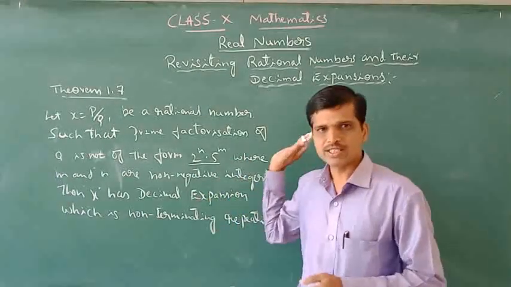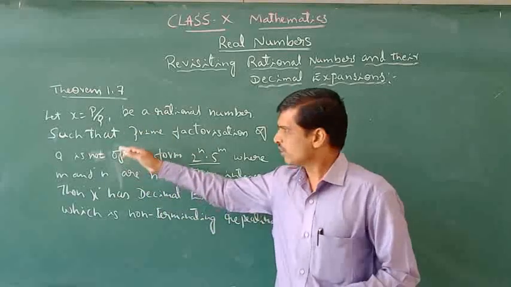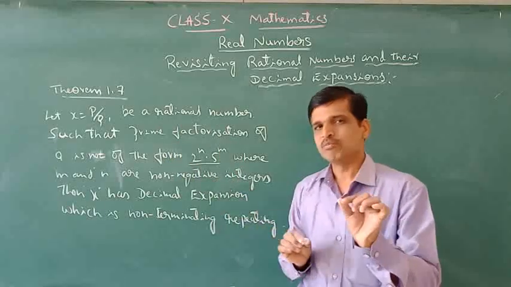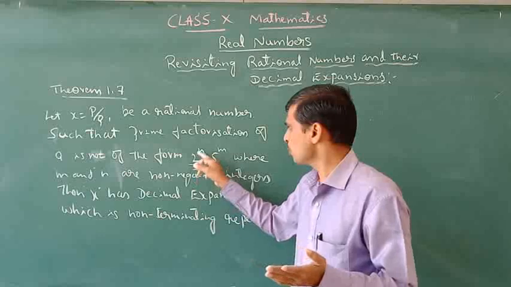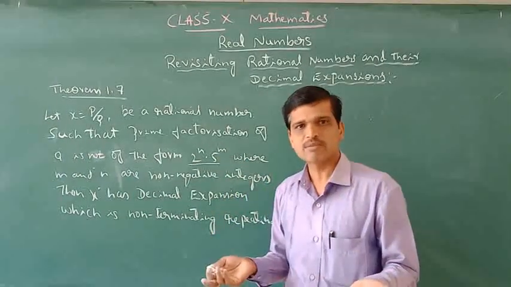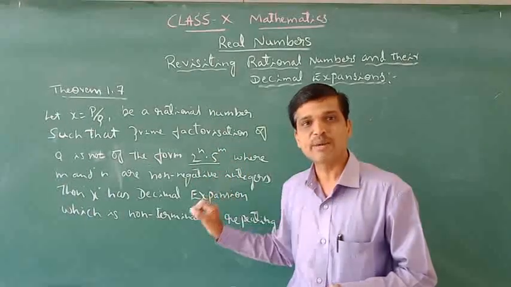Many examples were discussed. In the same way, suppose we take a rational number whose denominator q cannot be expressed in the form of 2 to the power of n and 5 to the power of m, and can be expressed in terms of other prime numbers or composite numbers. That is known as non-terminating and repeating.